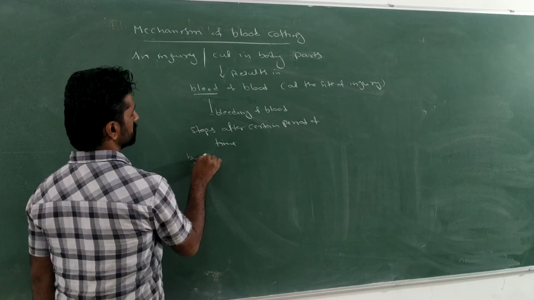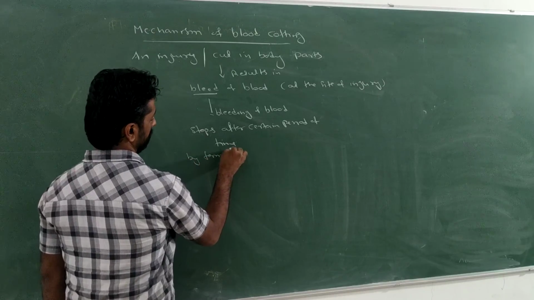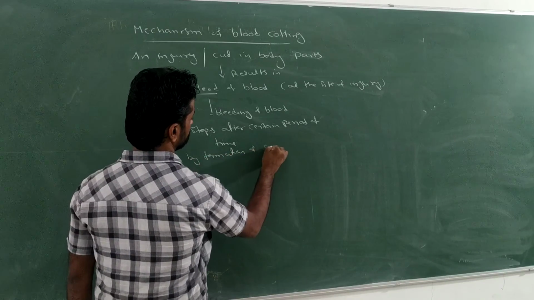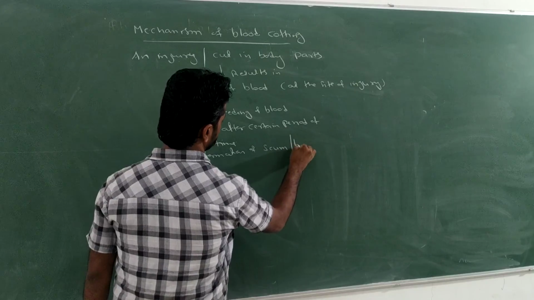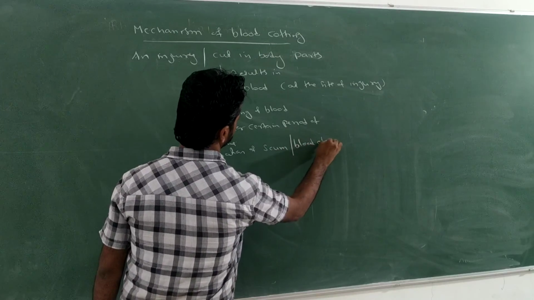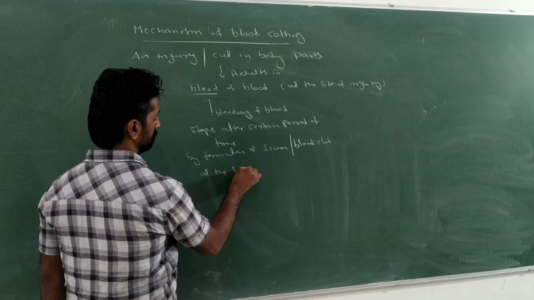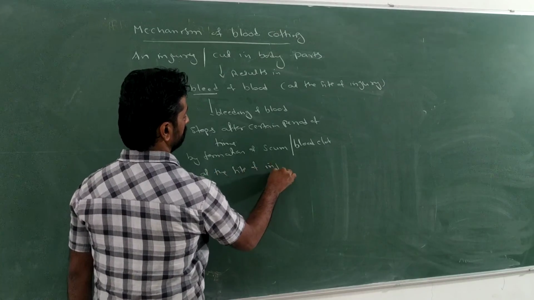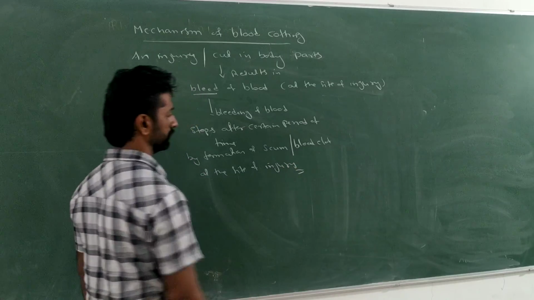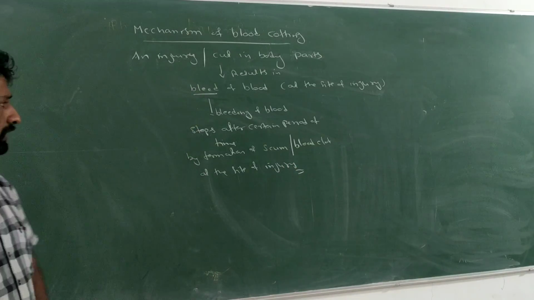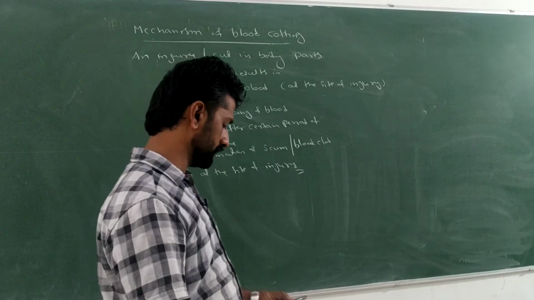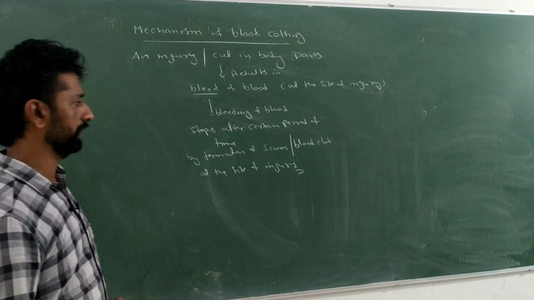By the formation of a scum or blood clot at the site of injury. Okay, this is how the blood clot helps in the stoppage of the bleeding of blood.